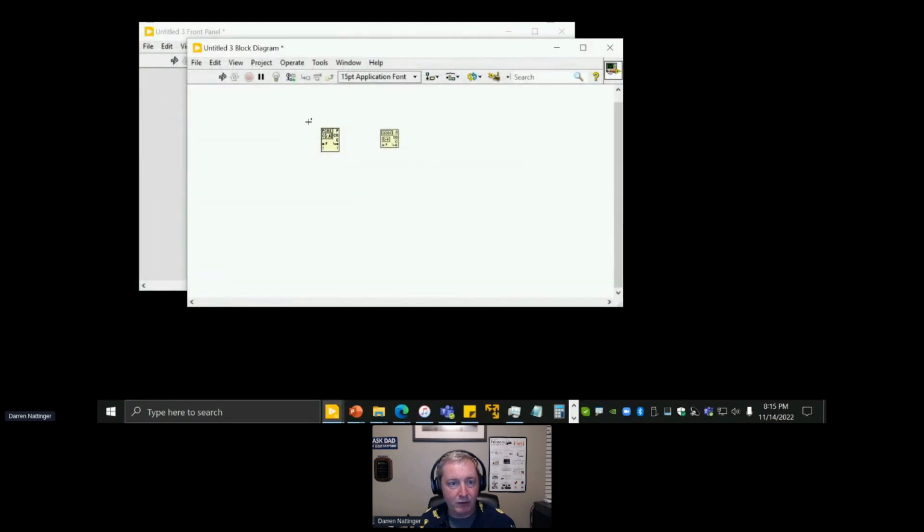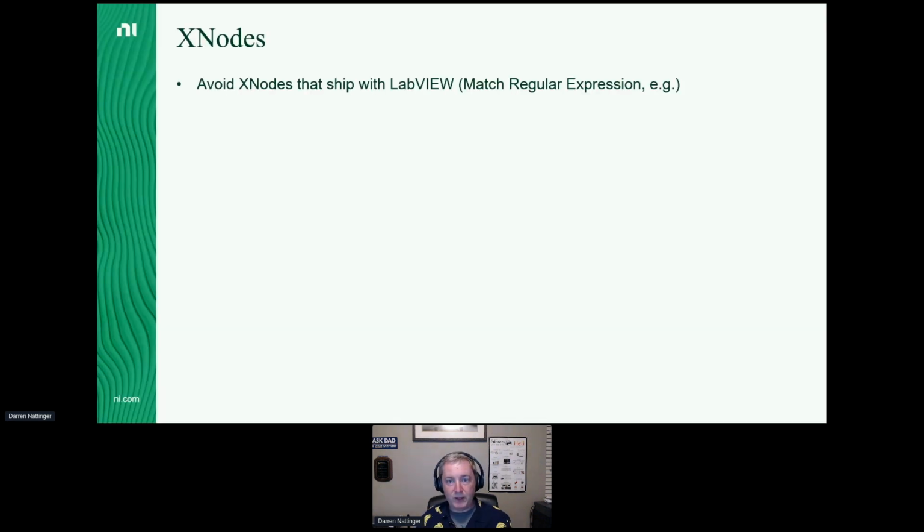All right. Now, all that being said, X nodes have stability issues in LabVIEW, and they can cause problems. And for that reason, I recommend that you avoid X nodes. So match regular expression, for example, I do not use that function. I use match pattern. I find other things to use besides that X node. Now, there are some situations where there are no alternatives. For example, if you're doing LabVIEW FPGA programming, pretty much every FPGA node is actually an X node. So you have no alternative. You can't avoid X nodes if you're doing LabVIEW FPGA programming.